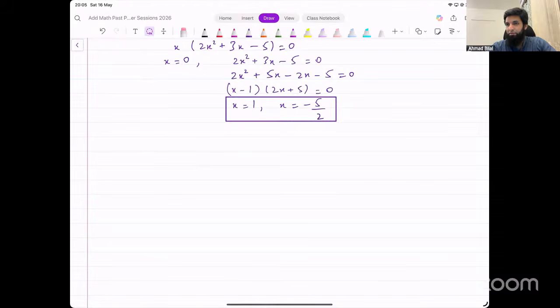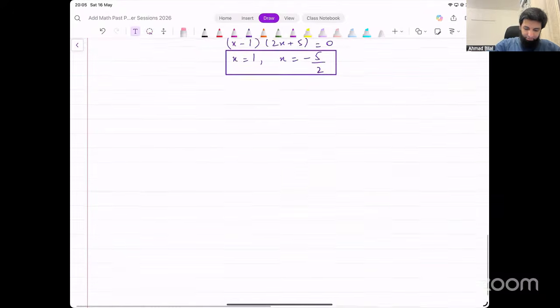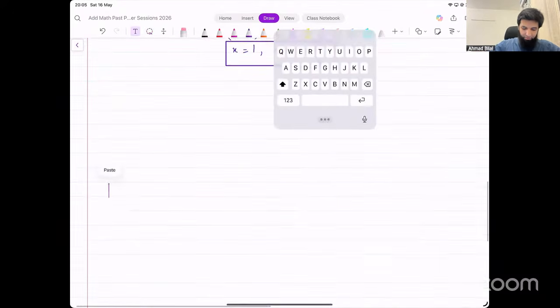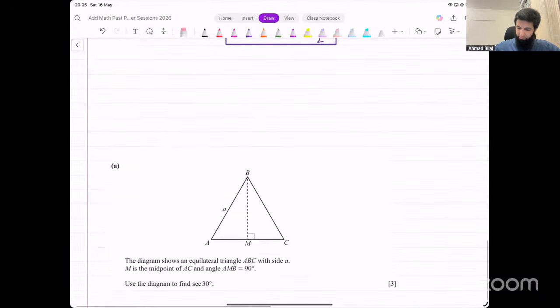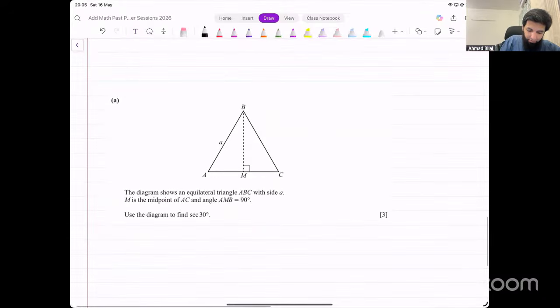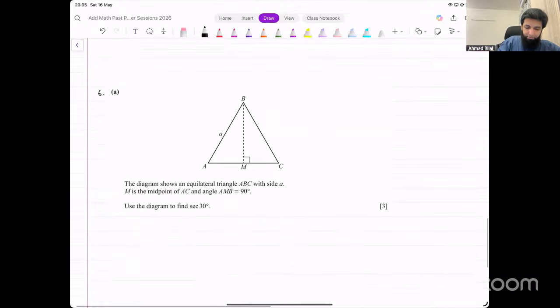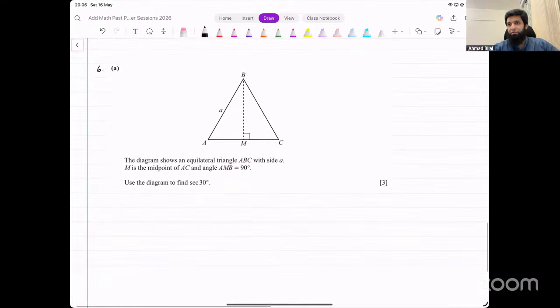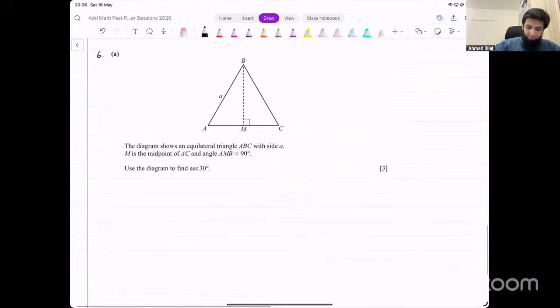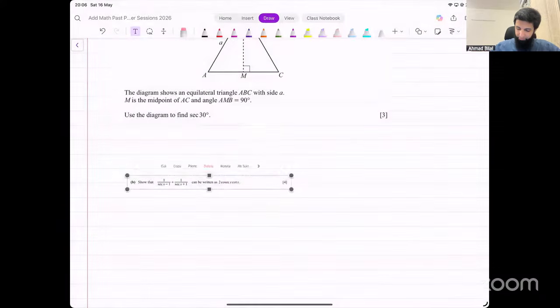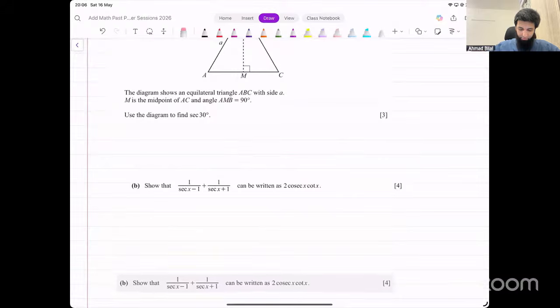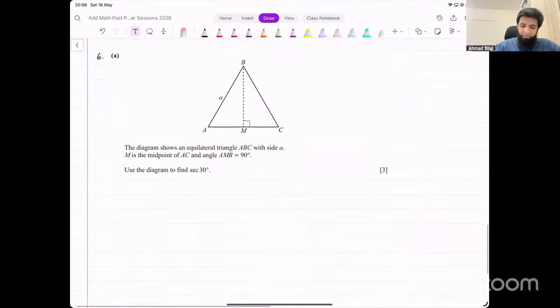Question number 6 from this paper. This is part A, and this is part B. Okay, let's try this.